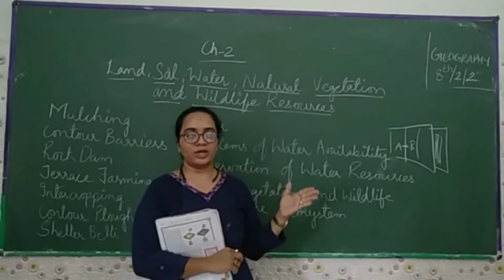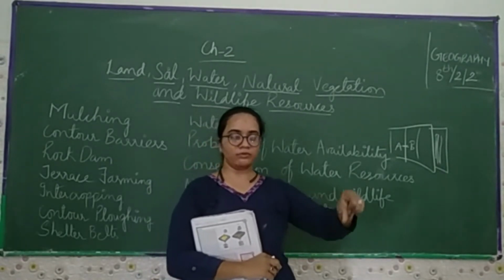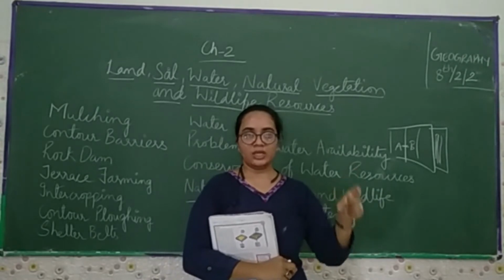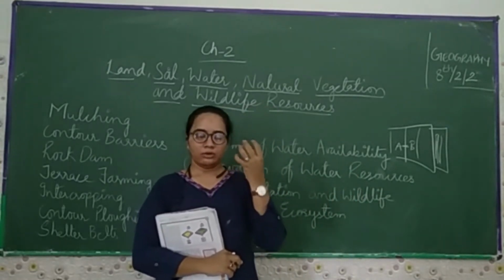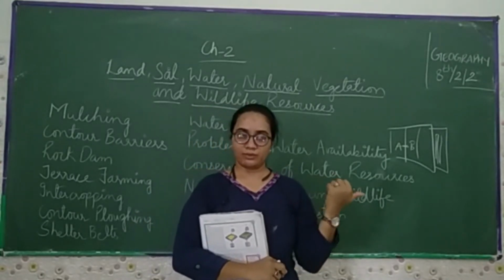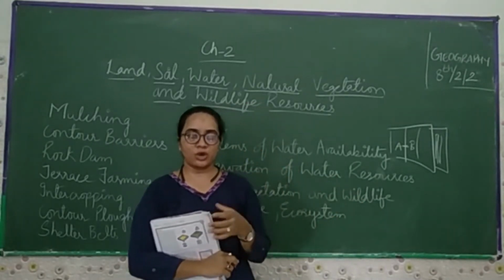If काफी ज्यादा तेज हवा चलेगी तो वो अपने साथ मिट्टी को भी उड़ा के ले जाएगी। So they used to plant the number of trees in the particular row by which they can somehow stop the flow of the wind, and they can protect their soil cover.